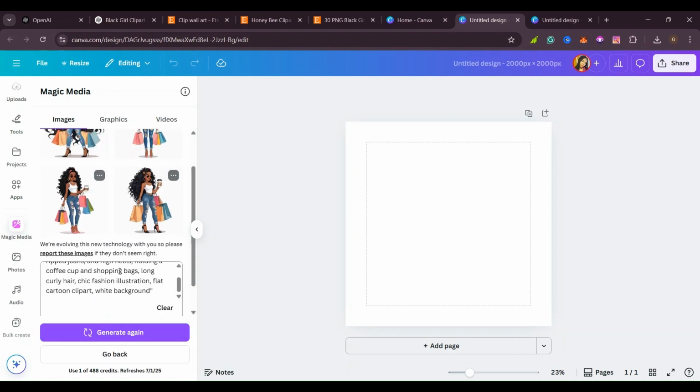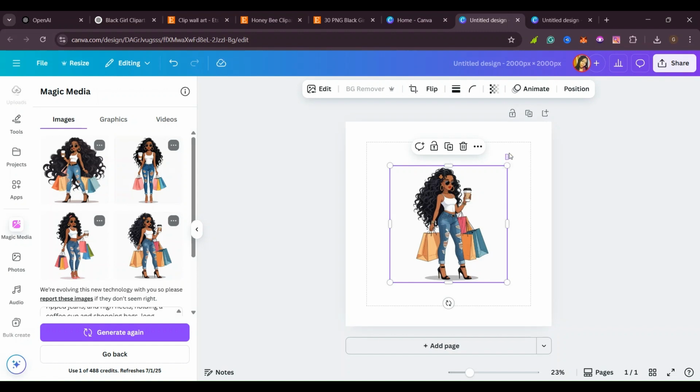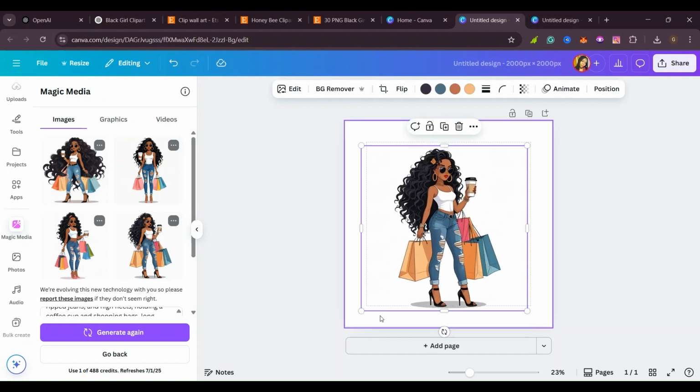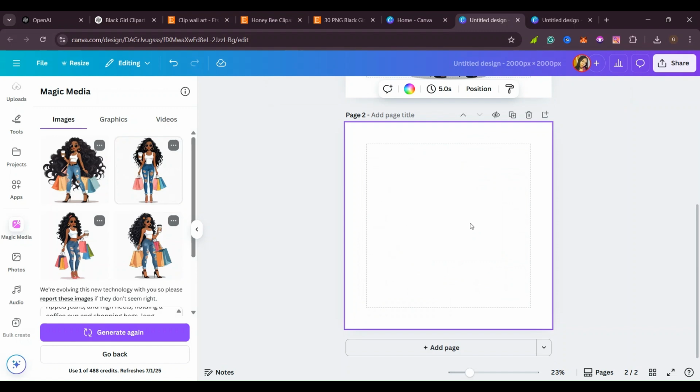But if you want, you can go ahead and change it. If you think what it has done for you is not good, you can click here on where it says regenerate. Yes, for example, if I like this, I'll come and paste this here in my board that Canva gave me. Yes, so that's it. Then I can go ahead and also paste my other pictures here.